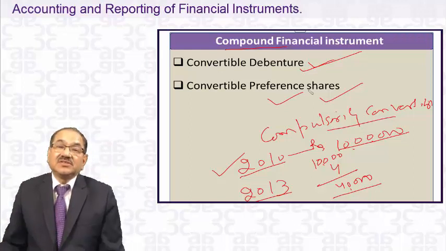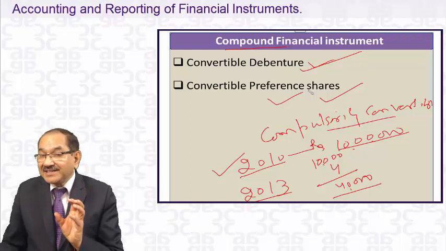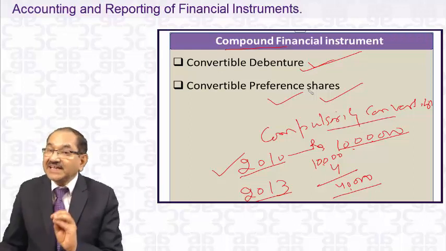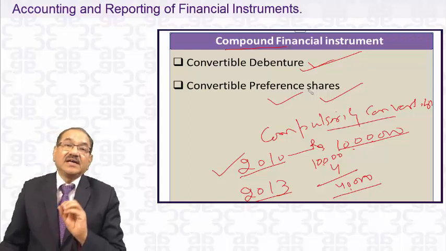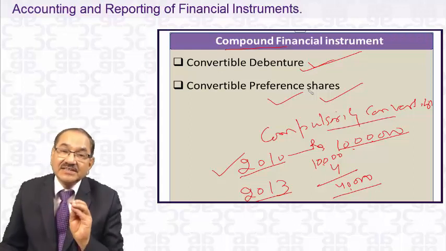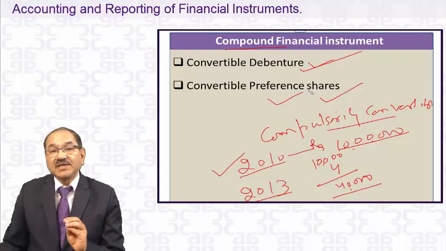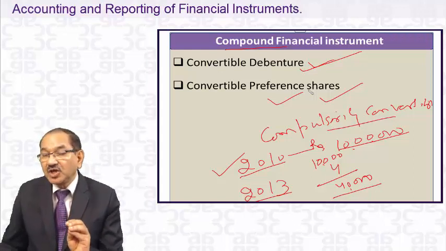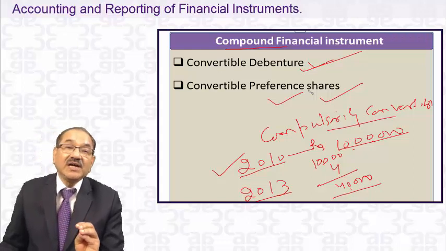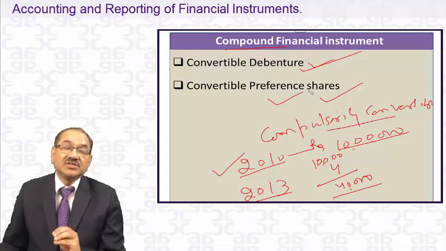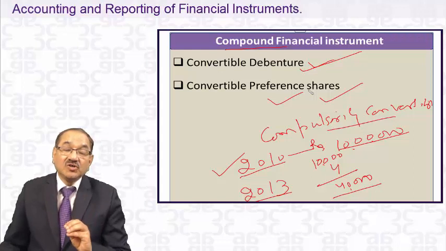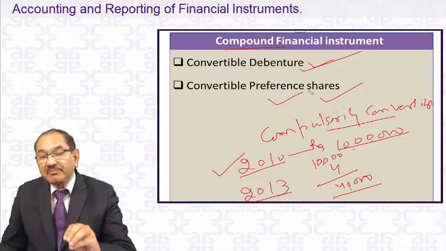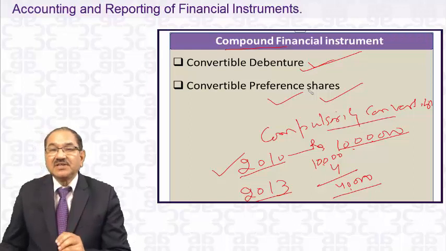Such types of questions appear in the exams. In this chapter, I told you in the very beginning that the Institute of Chartered Accountants has written in your syllabus that only simple, conceptual questions will appear. You are not required to be an expert in these chapters of financial instruments. But questions on compound financial instruments have appeared 3-4 times in the past.